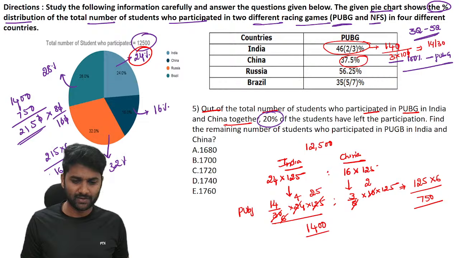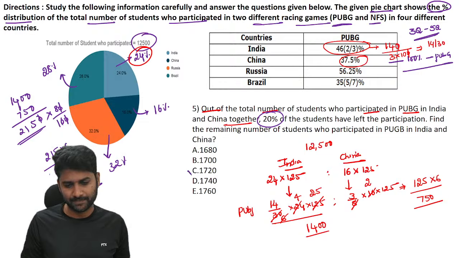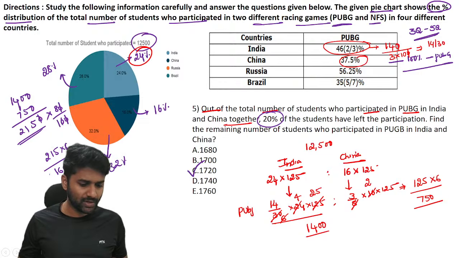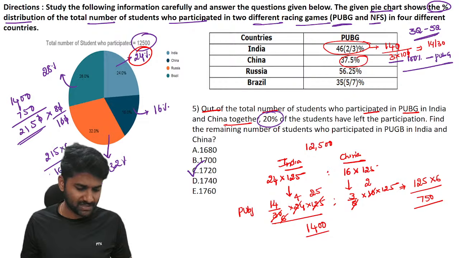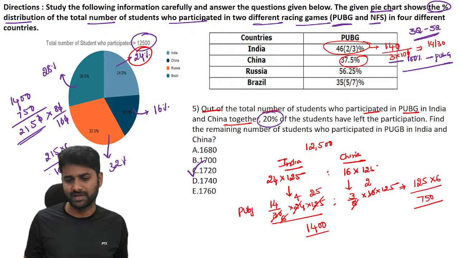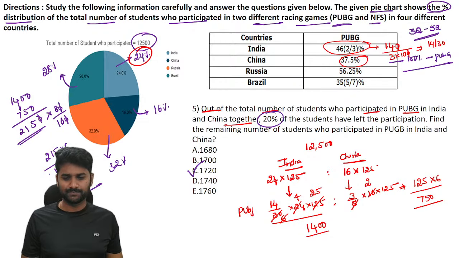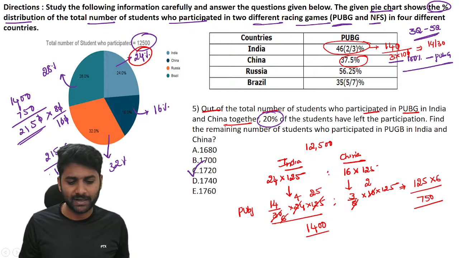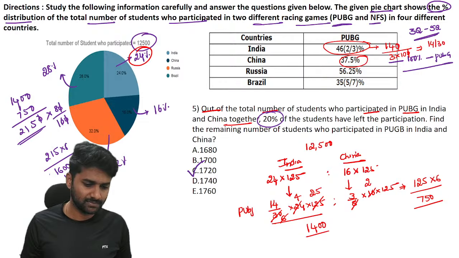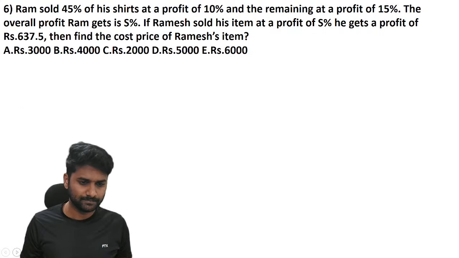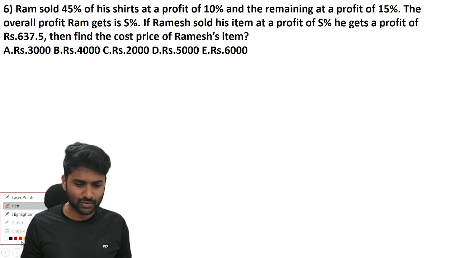So the total value is 1720. It's all about how you understand the data and apply proper calculation. Yes, definitely you can solve this kind of question. Proper data retrieval is most important. Next, let's go through the next question.